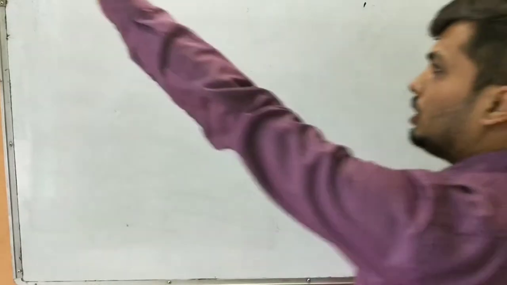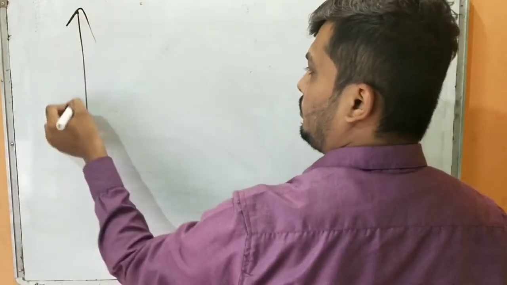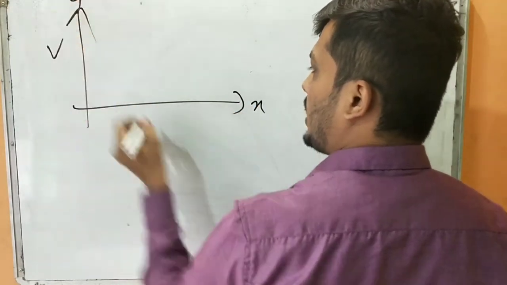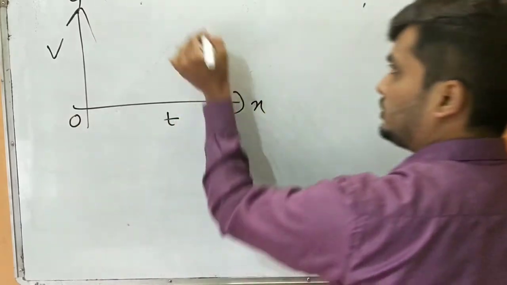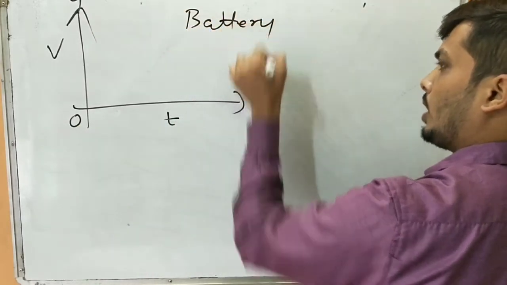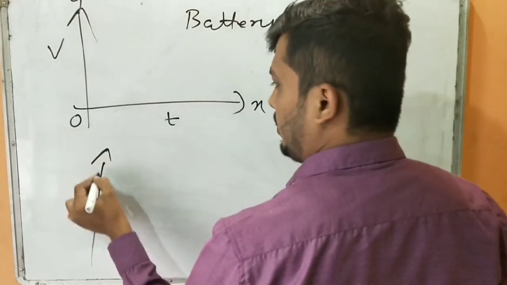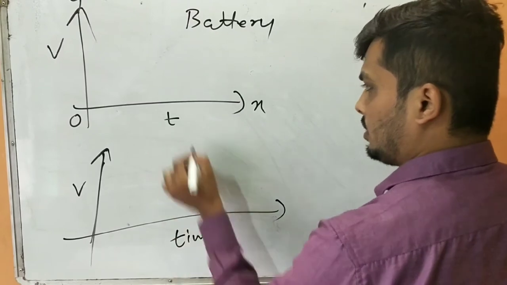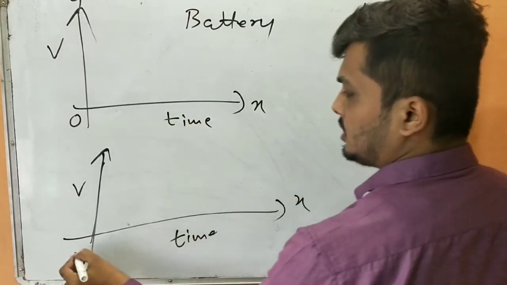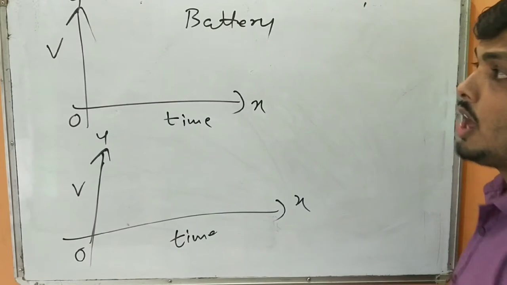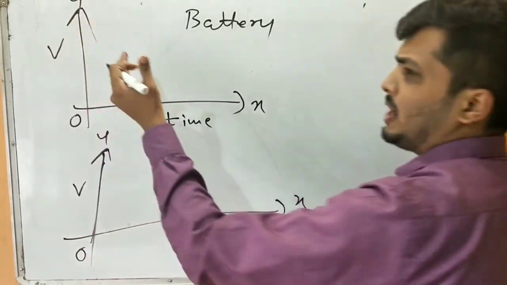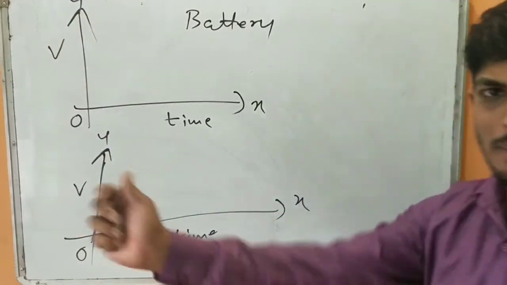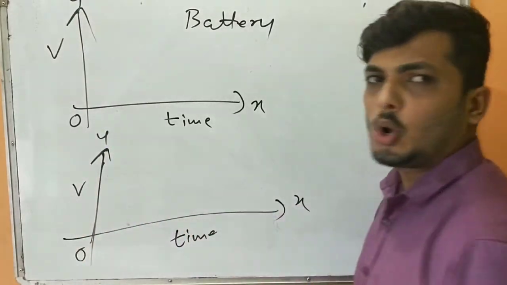Also, if you take a graph with potential along the y-axis and time along the x-axis, this is for the battery. And one more graph, potential versus time, this is the x-axis, this is the origin, this is the y-axis. Now suppose any standard battery will give you maximum 2 to 3 amperes, it depends, but on an average 1 or 2 amperes.